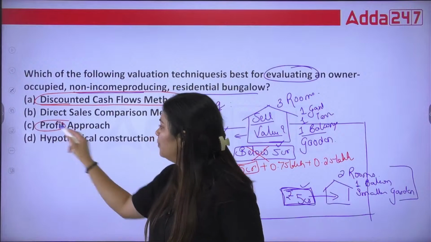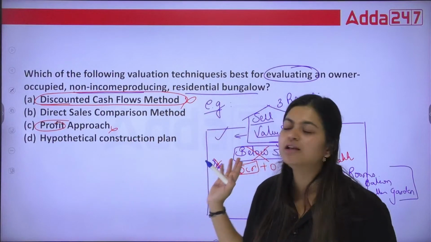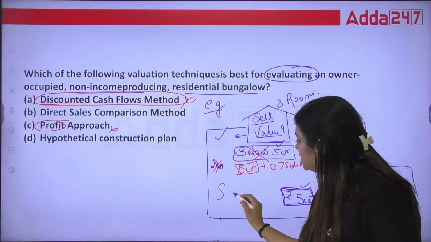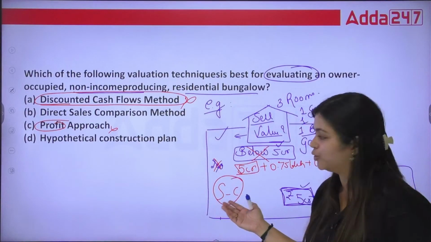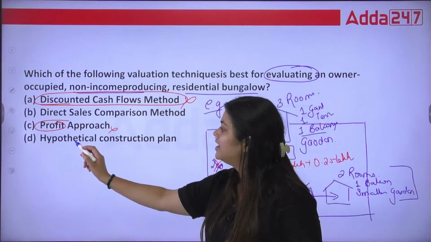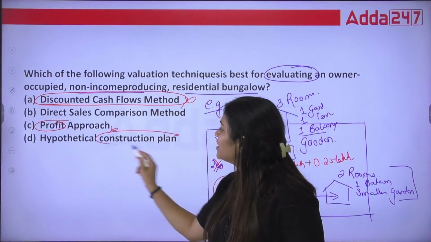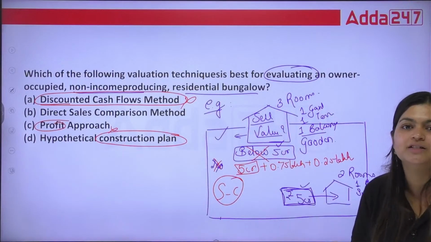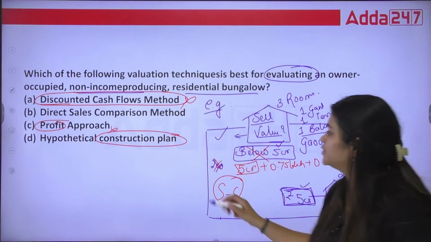Profit approach? No, this is not the profit approach. We are not calculating any profits, we are not doing sell minus cost. So this is also not your answer. Hypothetical construction plan: we already have that bungalow, we are not constructing, so that is also not our plan.